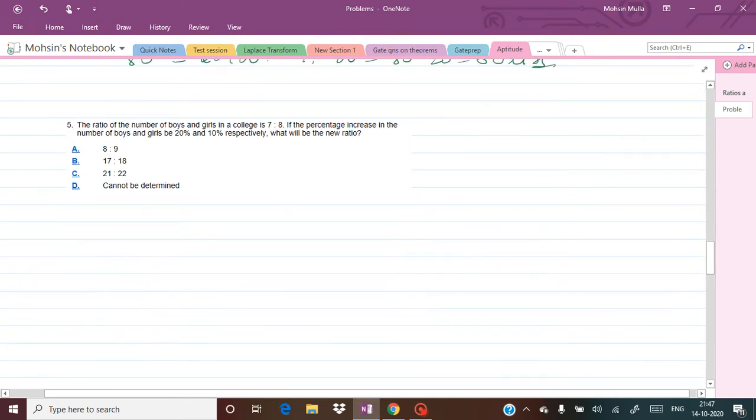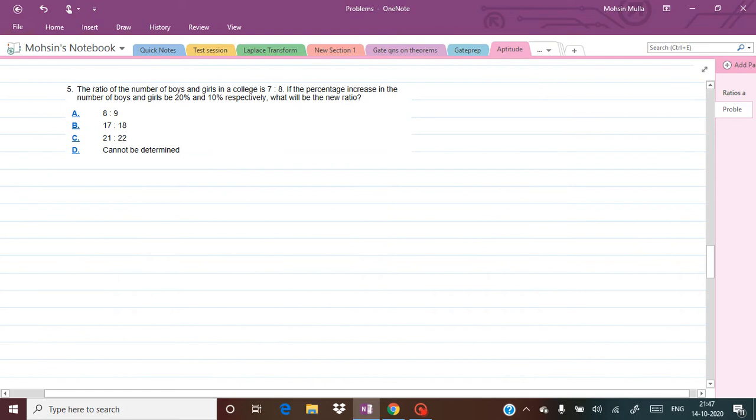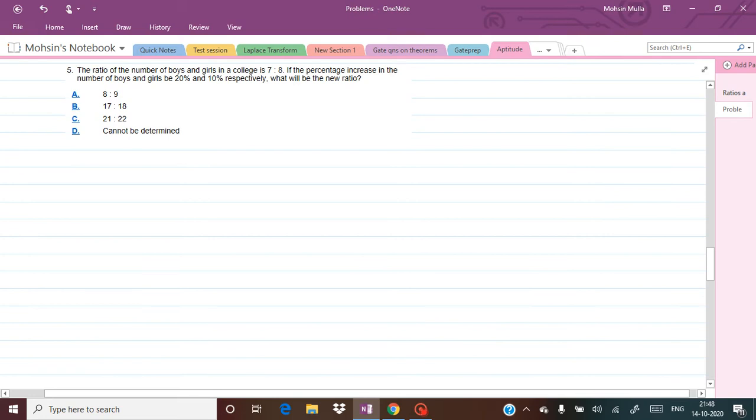Okay, so now let us see the next example here. This is such a kind of example to which you also can relate, because it is related to the number of students, boys and girls in a class. Here the ratio of the number of boys and girls in a college is 7 is to 8. If the percentage increase in the number of boys and girls be 20% and 10% respectively, what will be the new ratio?